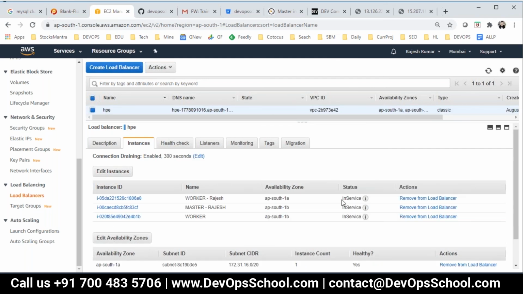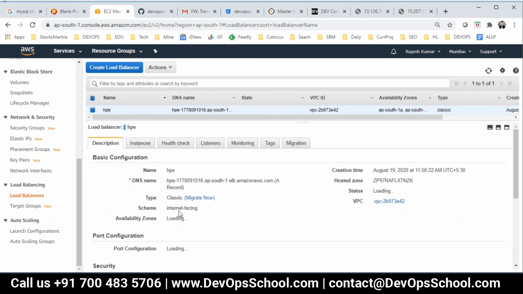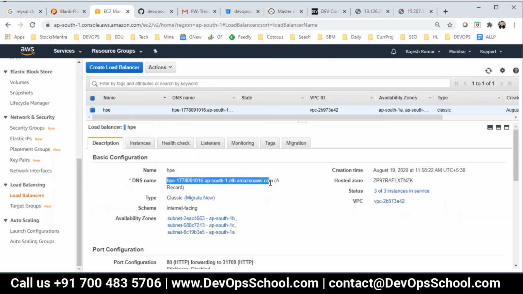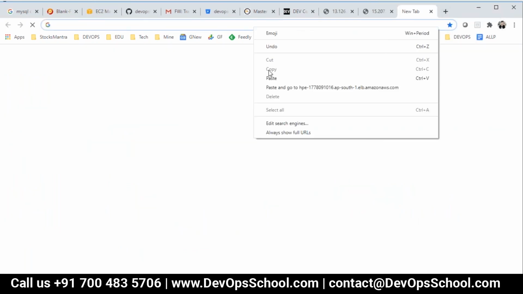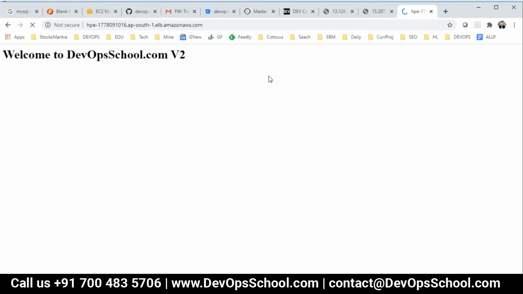See guys, in service has come. Can I hit this load balancer now? So I'm copying this one here and hitting here, paste it, enter, and see. Now I don't know which port it's showing.